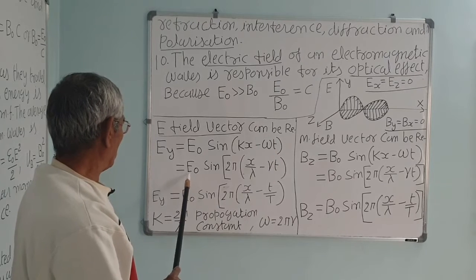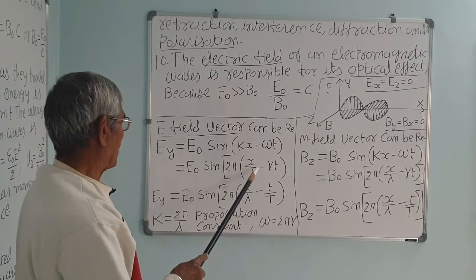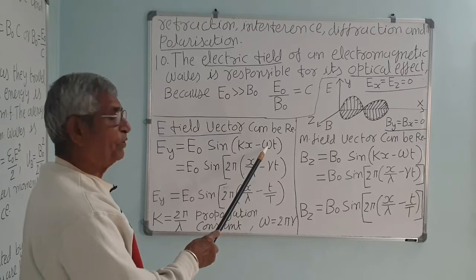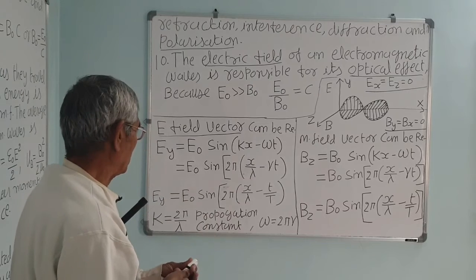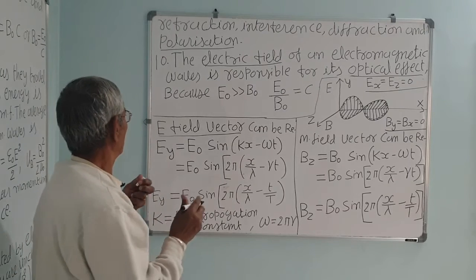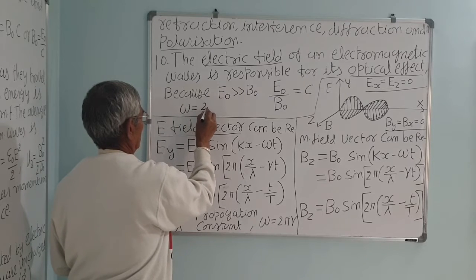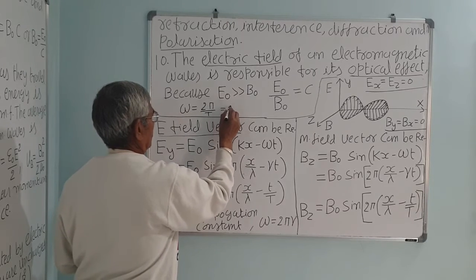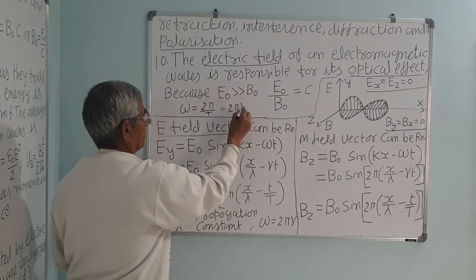That could be written as E0 sin 2 pi into x upon lambda minus nu t. Nu is the frequency. You know omega is 2 pi upon T. Omega is 2 pi upon T, and that is equal to 2 pi into 1 upon T. Time period is the reciprocal of the frequency, so that is 2 pi nu.